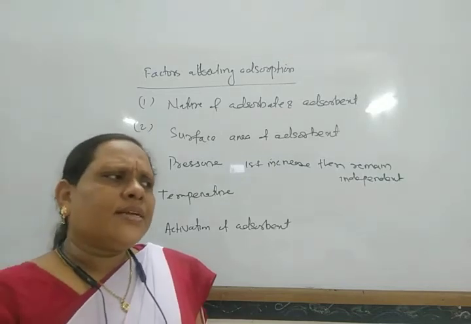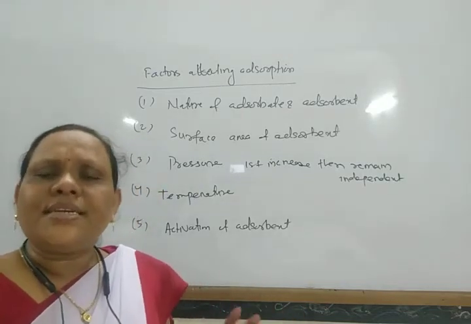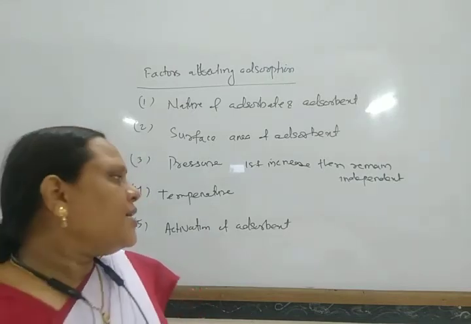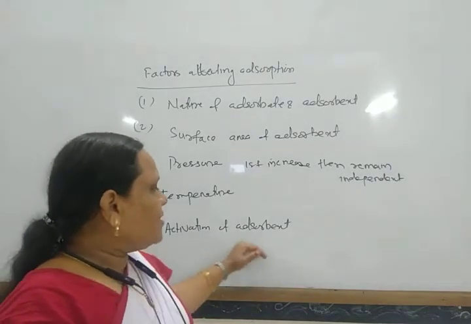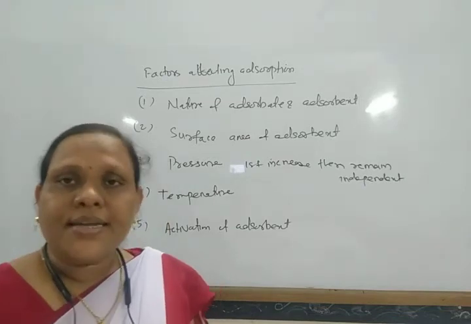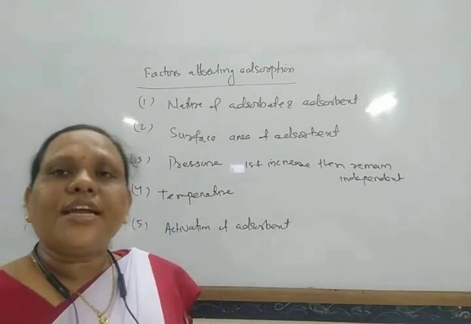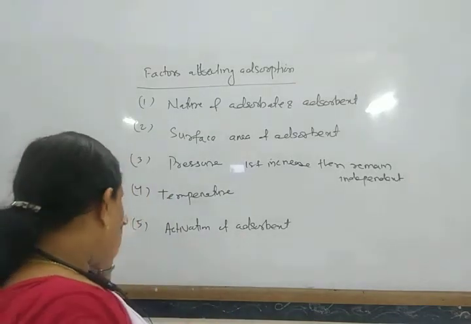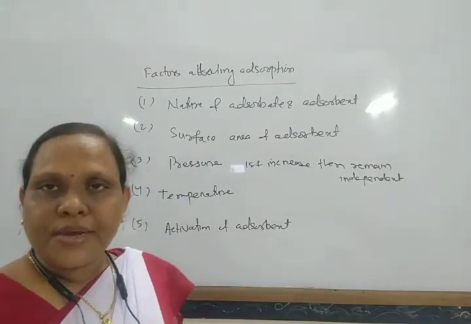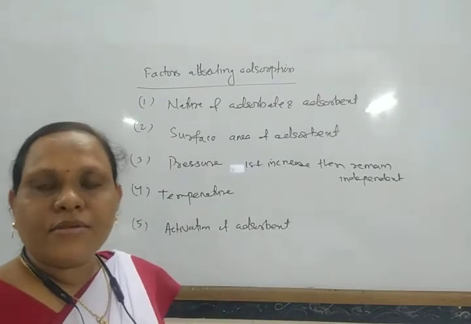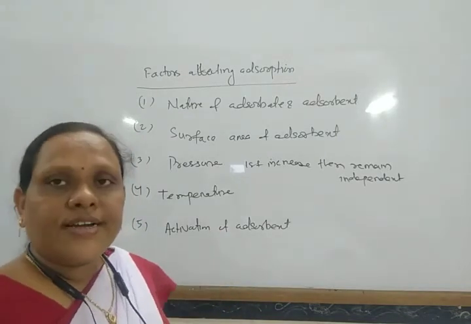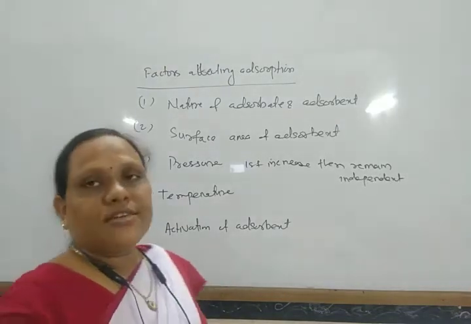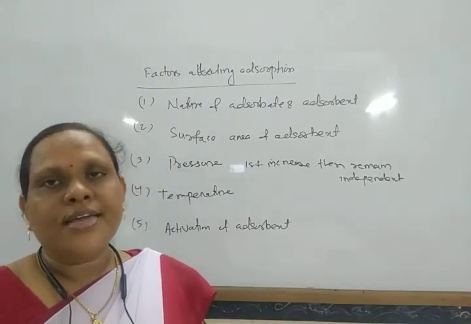So activated charcoal adsorbs more gas than normal charcoal. By activating any adsorbent, the rate of adsorption increases, and this can also be done by roughening the surface, by making it finely divided, or by heating the adsorbent in vacuum.